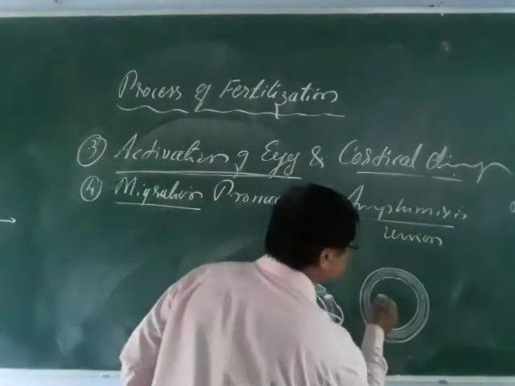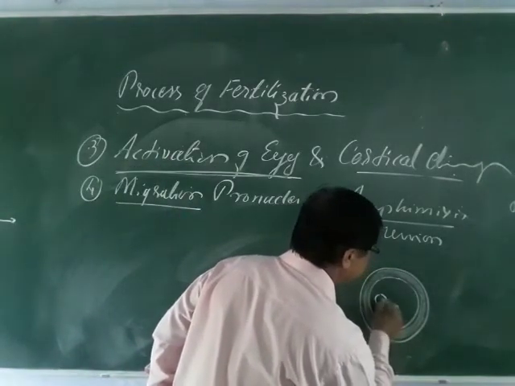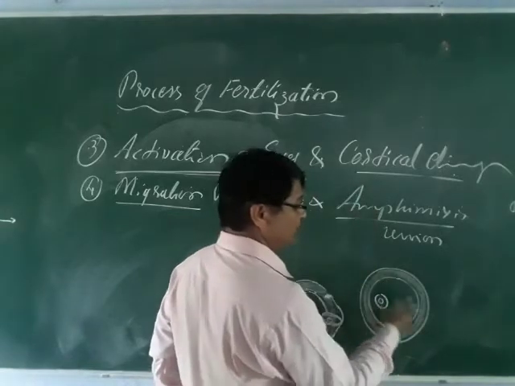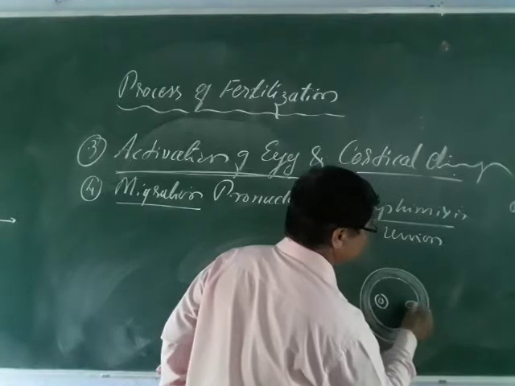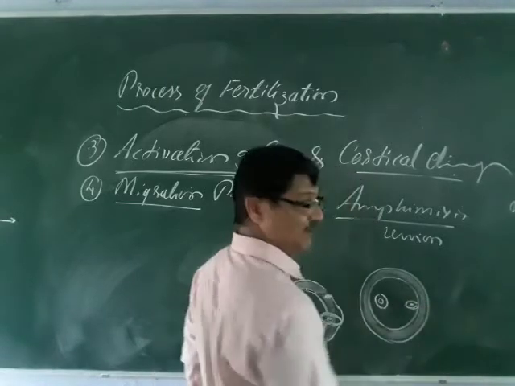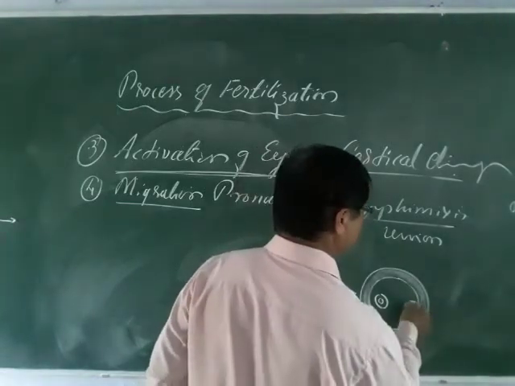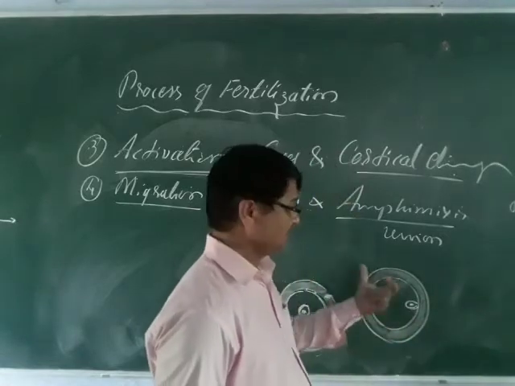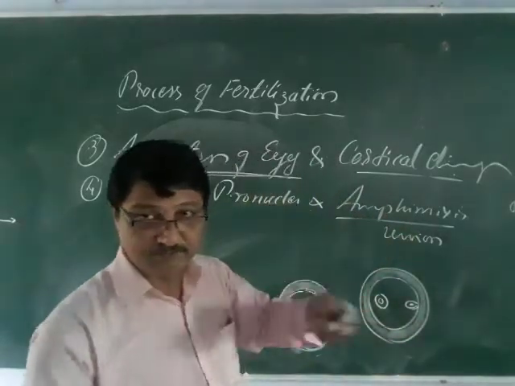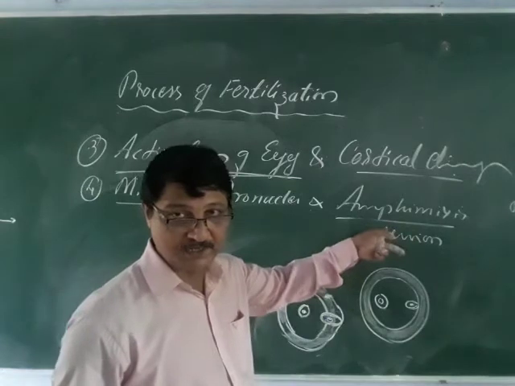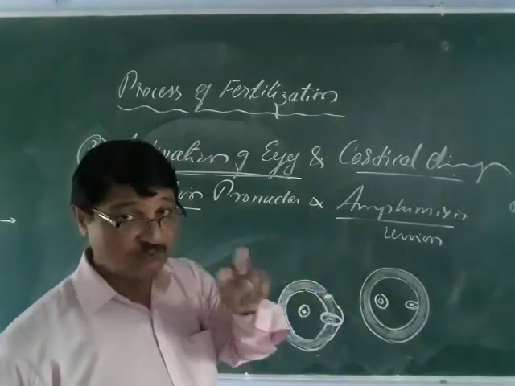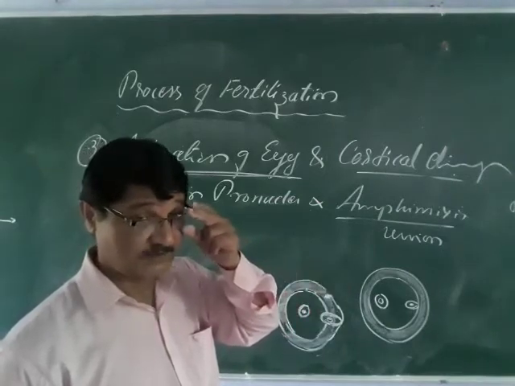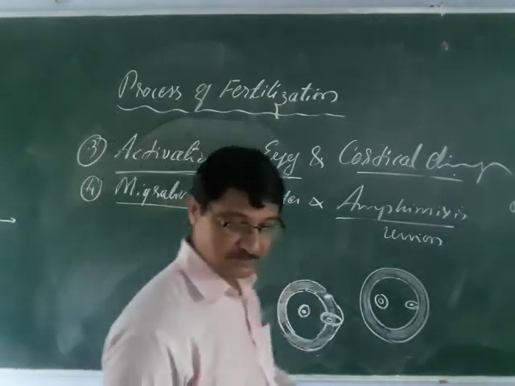So consider here, this is the site of the female pronucleus, and this is the site of the male pronucleus. So migration means actually this amphimixis, union of male and female pronuclei, takes place by means of two paths, or two ways, the migration or the movement. There are two ways.